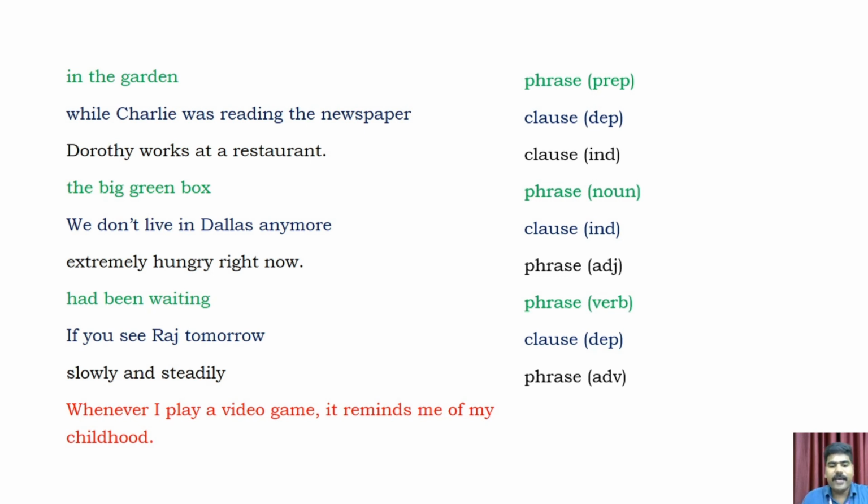The last one is: whenever I play a video game, it reminds me of my childhood. Yes, it's a clause and it has a dependent and an independent part. The first half of the sentence is the dependent clause and the second half of the sentence is the independent clause.